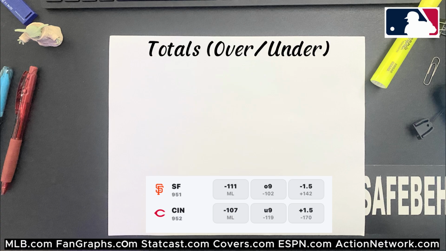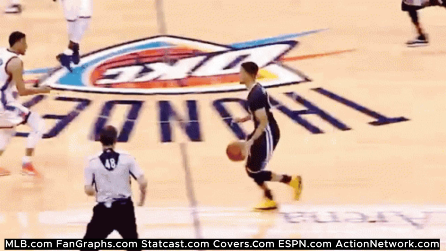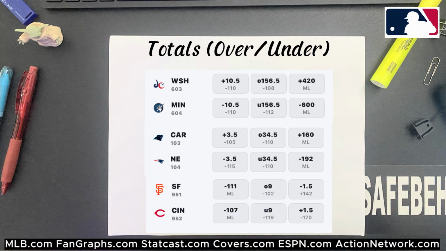Totals in baseball are usually lower because games typically have fewer combined runs. Typically, over-under lines for a game might be between 7 to 10 runs. Totals in basketball and football are higher due to the scoring nature of these sports. Football totals might range from 40 to 60 points, while basketball totals can range from 180 to 240 points. For our examples, we're looking at the WNBA and preseason football, both of which have lower totals than normal. They've yet to be played at the time of recording.